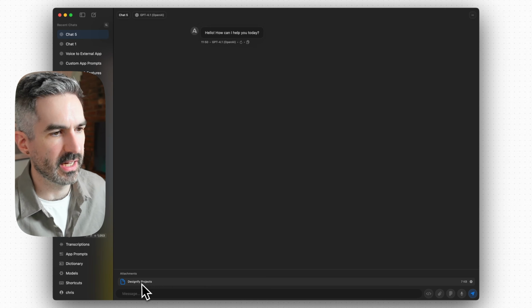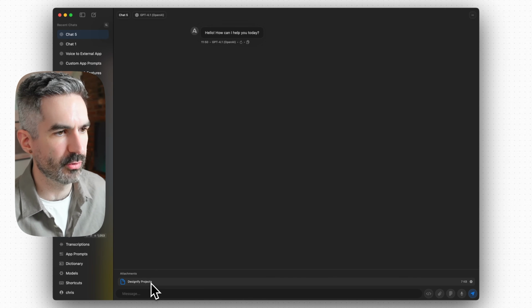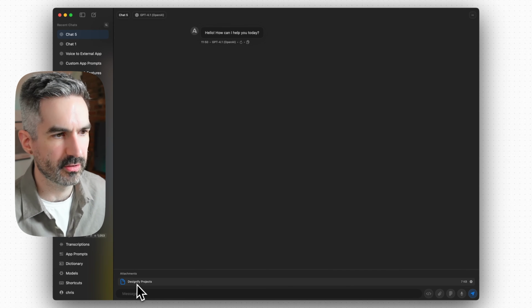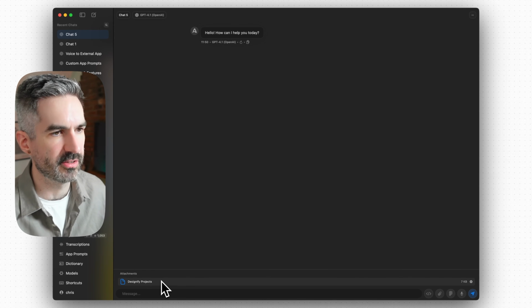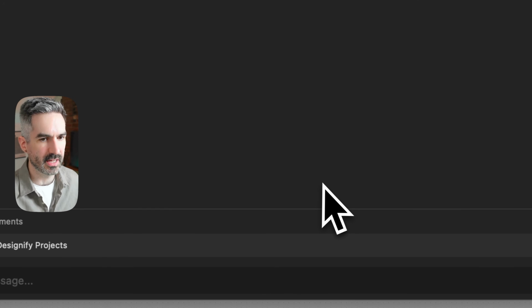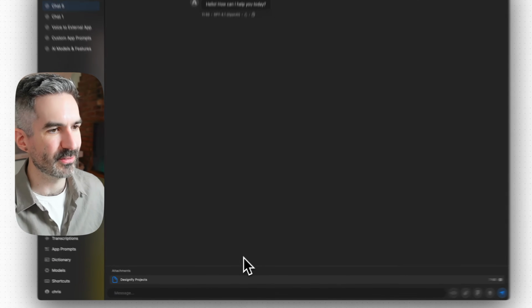Okay, so that's just added this Designerify projects attachment here. It would be great if this icon was a Figma icon, so that if I have multiple attachments on my chat, I can see which file is which. Is that a Figma file? Is that a document? It kind of looks just like a document at the moment, so that's definitely something that can be improved there. What do I do next? That's the question that I have now.